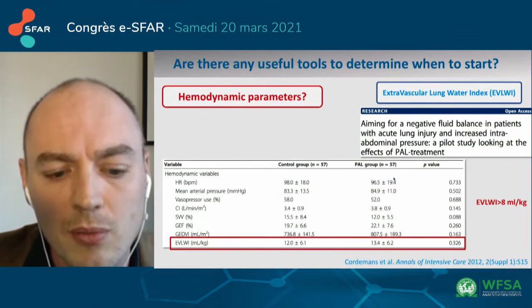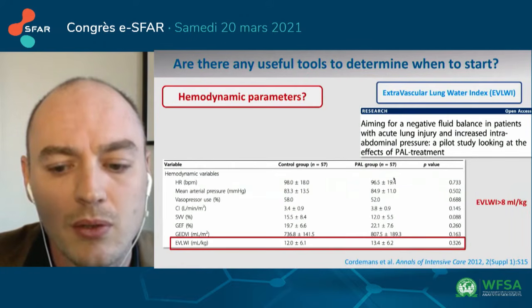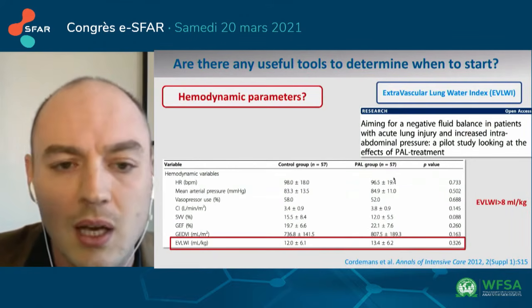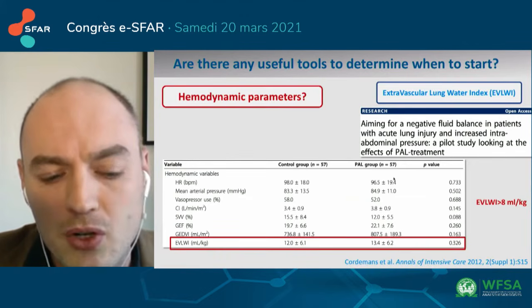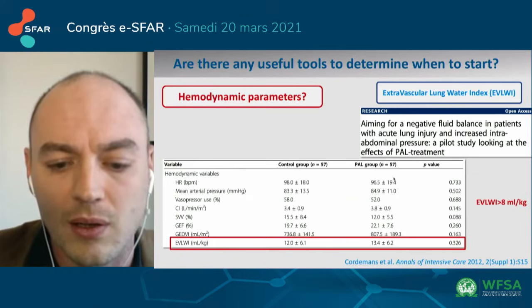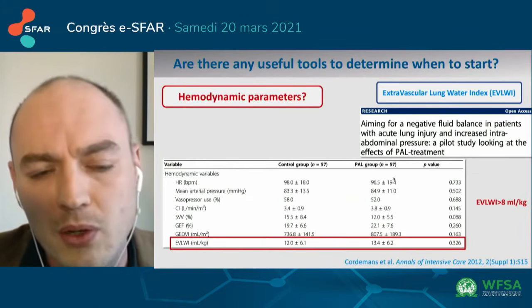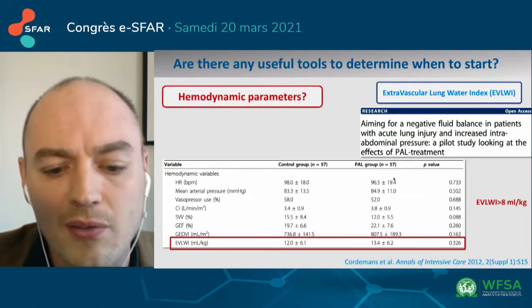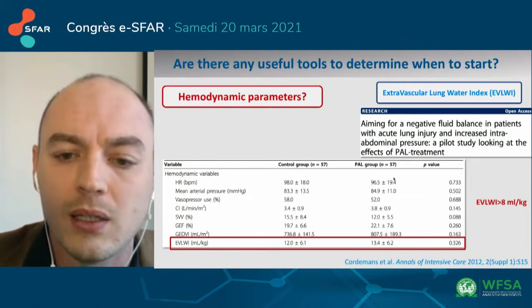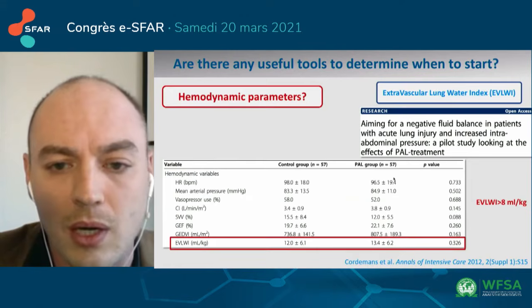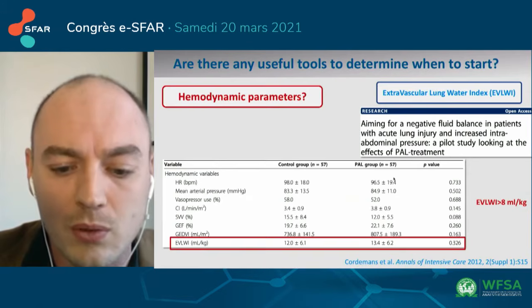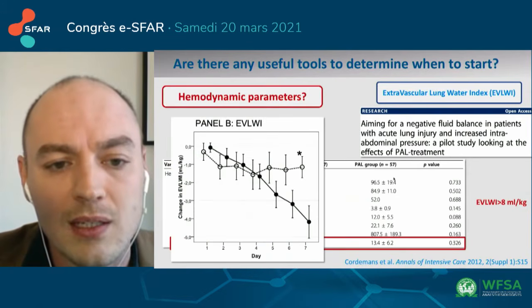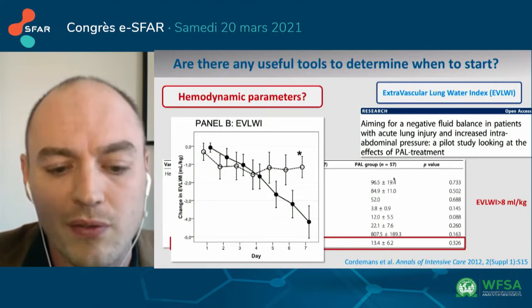As part of the numerous parameters provided by the transpulmonary thermodilution technique, the extravascular lung water index may give the clinician a measurement of fluid accumulation within the lungs. And this could well be a trigger for starting DRS. However, it is difficult to apply in clinical practice and to all of your patients because it is time-consuming and also resource-consuming. Moreover, it takes 4 to 5 days to show a difference.